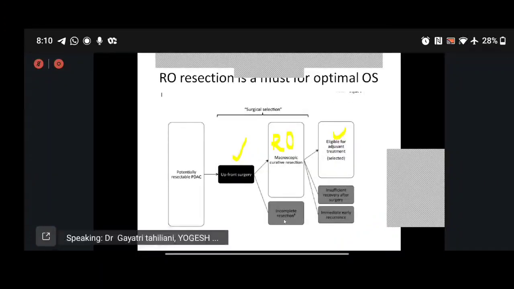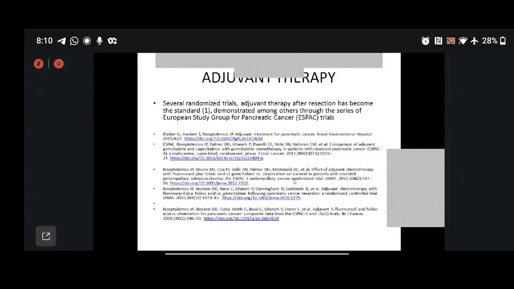So this is the basic flowchart that we follow. If the imaging shows a potentially resectable pancreatic adenocarcinoma of the head, we go for upfront surgery. We try for a macroscopic curative, try for an R0 resection, and then the eligible patients undergo adjuvant therapy. This would be the ideal pathway for all the patients. But does everybody fit in this pathway? That is the question. Let us also go through